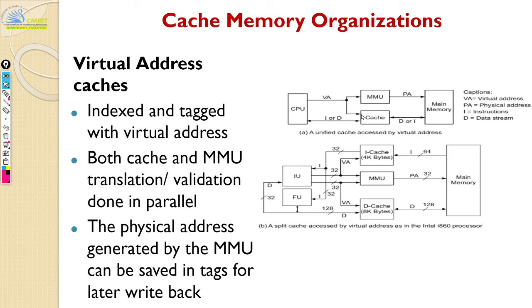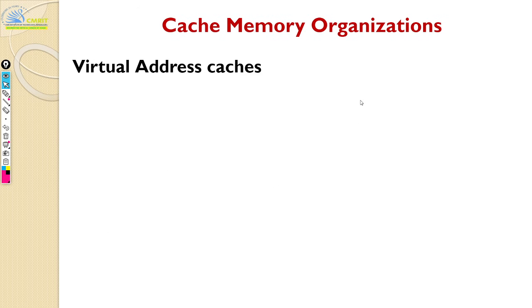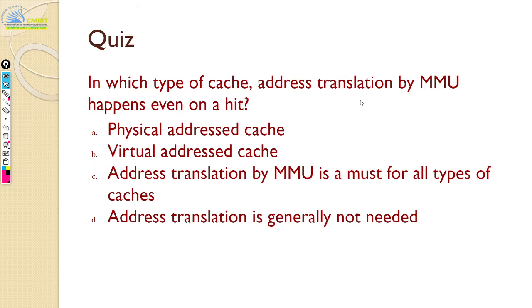On a virtual addressed cache, your cache already has the virtual address, so what is the need for translation? Address translation is not needed in virtual address. But the question says address translation happens even on a hit.